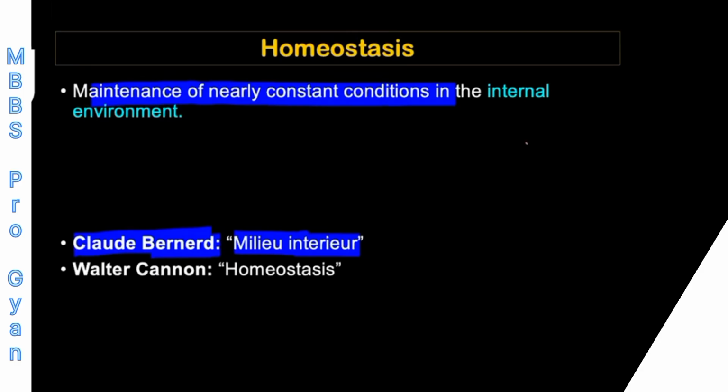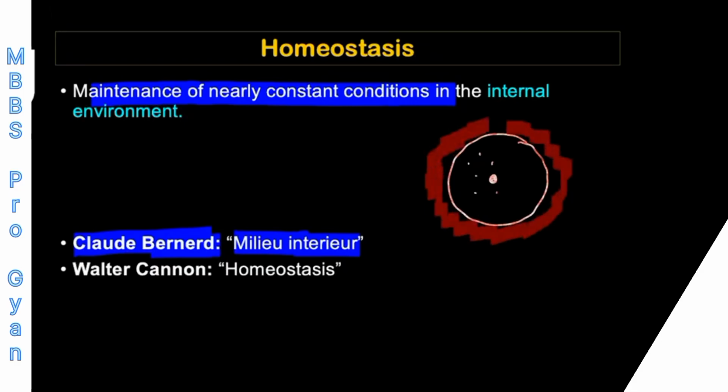According to Claude Bernard, suppose this is a cell, the cell maintains its internal environment constant, which in turn depends on the immediate external environment of the cell. According to the milieu interior concept, the internal environment of a cell depends on the immediate external environment of the cell, which is nothing but the interstitial fluid, right?